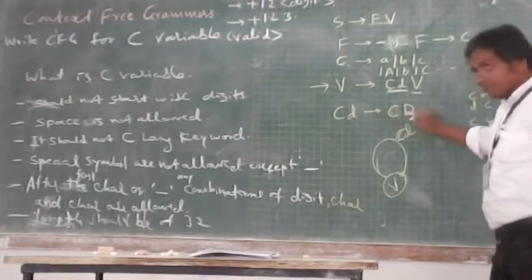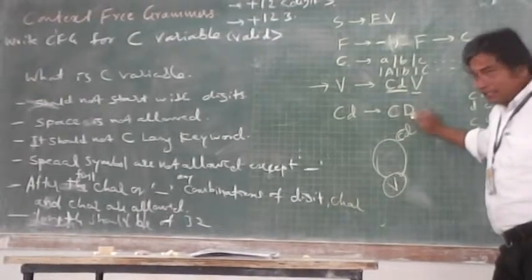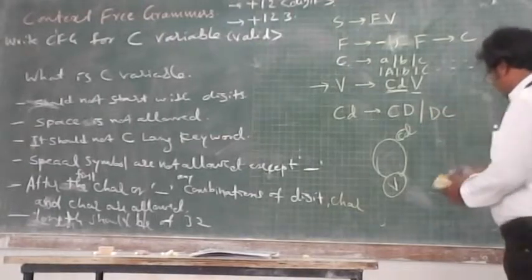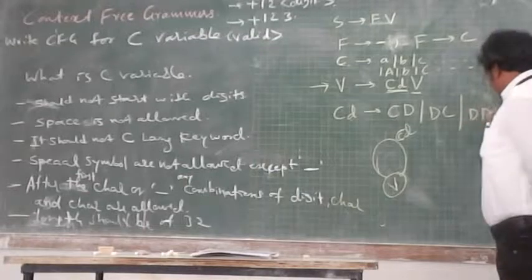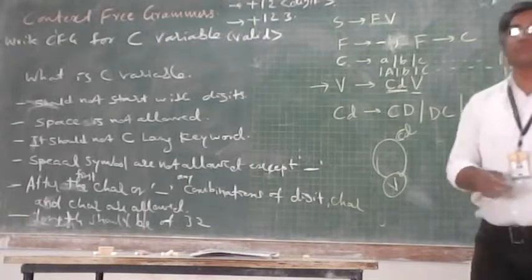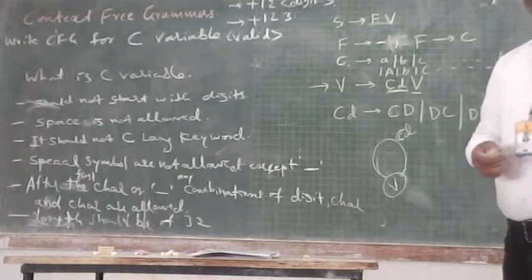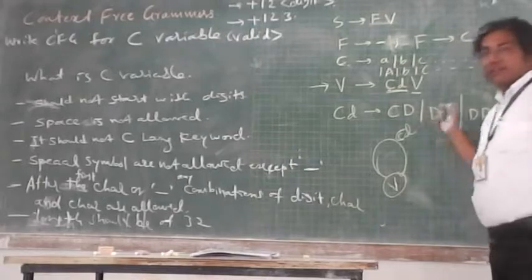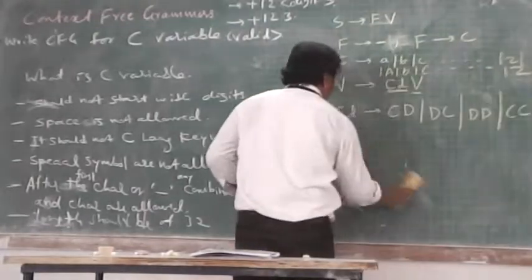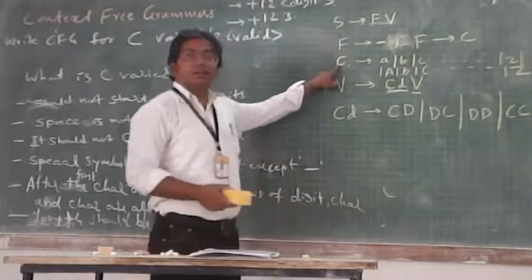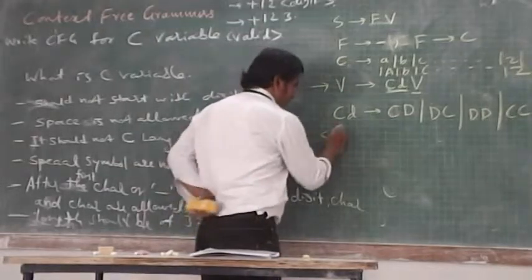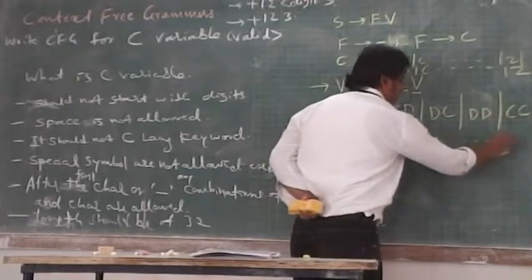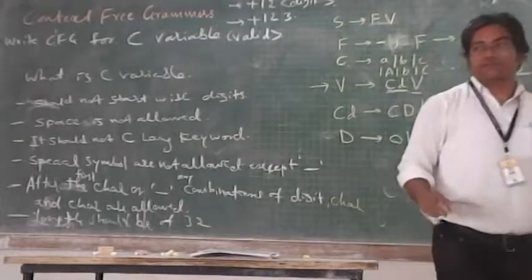So CD is what? It is basically character or digit, or character or character, or digit or digit. This particular CD you can replace this way, where character is C, and digit is what? Digit is 0, 1, 2, up to 9.